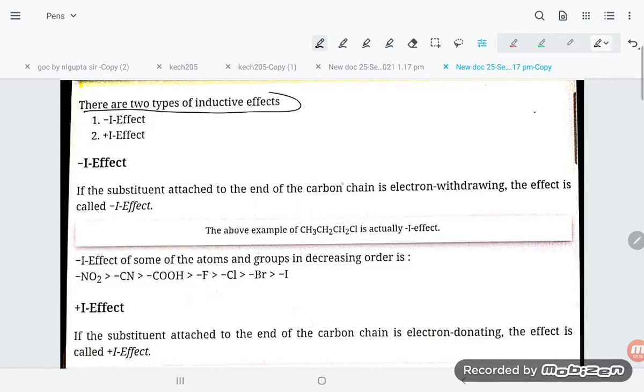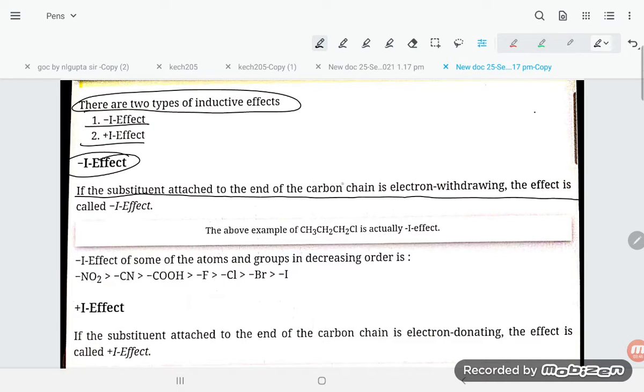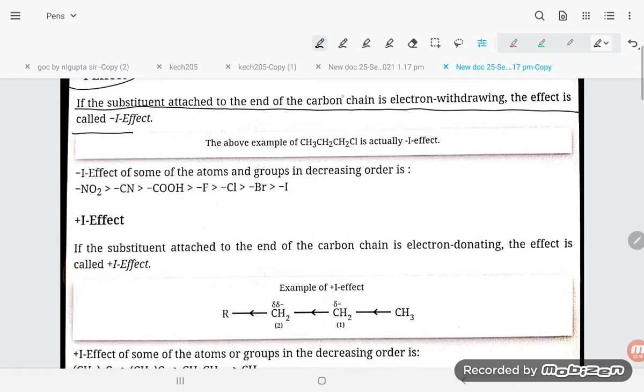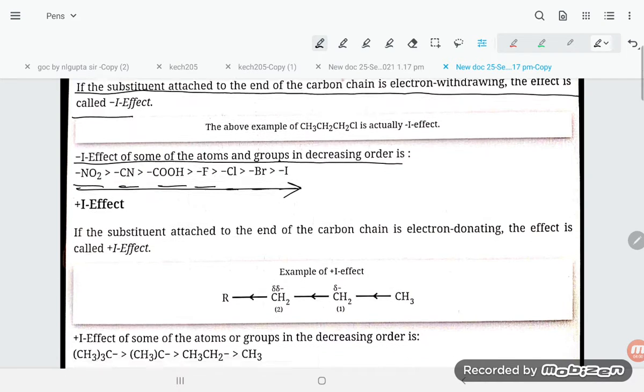There are two types of inductive effect, minus I effect and plus I effect. We are talking about minus I first. If the substituent attached to the end of the carbon chain is electron withdrawing, the effect is called minus I effect. The minus I effect of some atoms and groups in decreasing order is NO2, CN, COOH, F, Cl, Br and I. So this is the order of inductive effect.